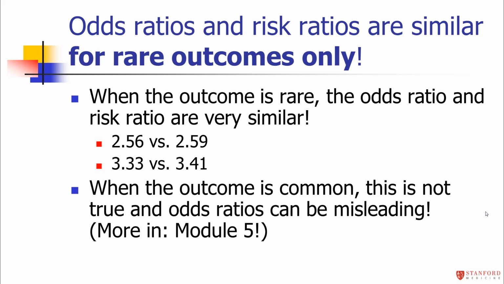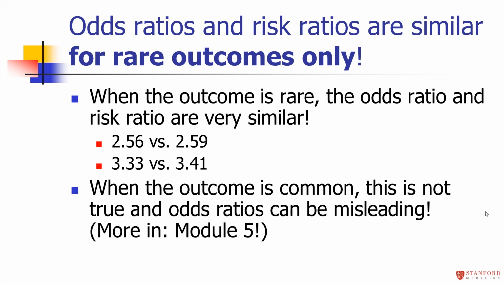So again, in this case, we have a rare outcome. Depressive disorder was very rare here. So the unadjusted odds ratio and the unadjusted risk ratio are very similar. We calculated the unadjusted risk ratio to be 2.56 earlier. For the odds ratio, it was 2.59. They're almost the same. For the high group, the more severe coronary blockage, 3.33 was the risk ratio, 3.41 was the odds ratio. Notice the odds ratio is always bigger, but the difference here is so small that when you have a rare event, it turns out that you can interpret the odds ratio as you would a risk ratio.